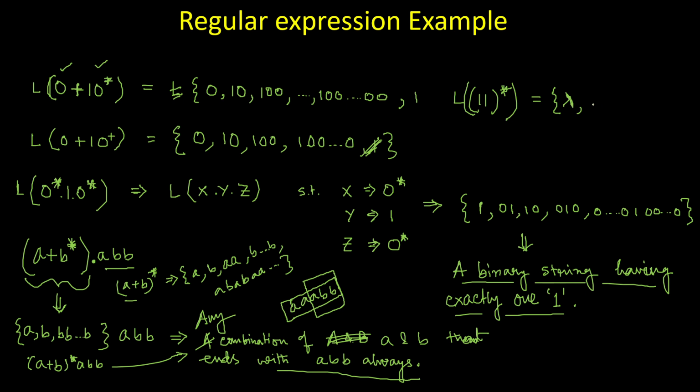Then if I consider it repeated only once, I will have 1 1. If I consider it repeated 2 times, then it will be 1 1 1 1, or 1 1 1 1 1 1 in this way. So it represents a string of 1s where the number of 1s is always even. But if you see some string such as 1 1 1, it is entirely wrong. This is not possible to generate from this expression.